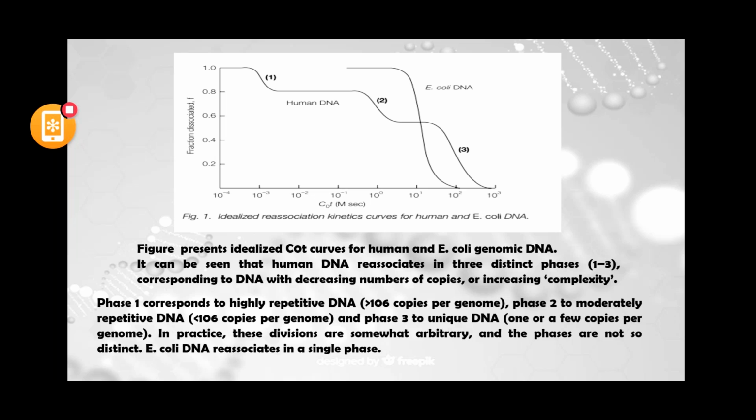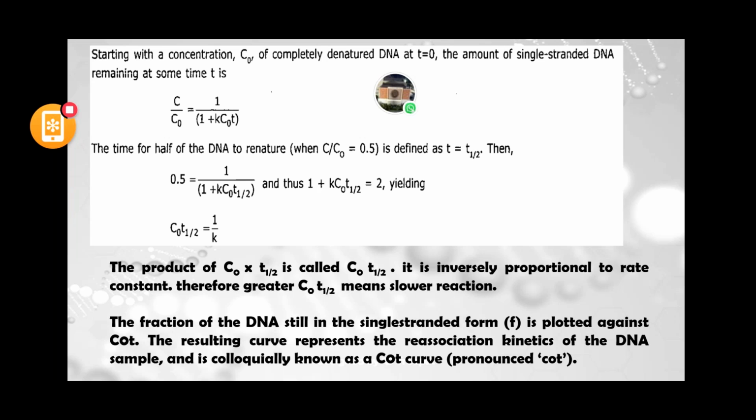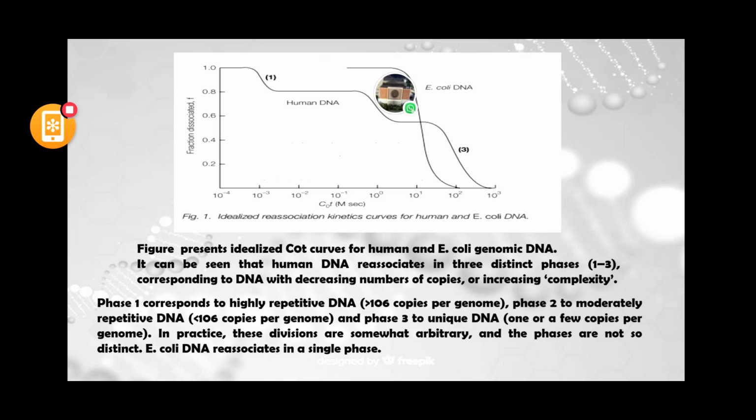So now, if the non-coding sequences are more in human DNA, the renaturation kinetics, the renaturation of the human DNA takes a huge time because of the presence of non-coding sequences.